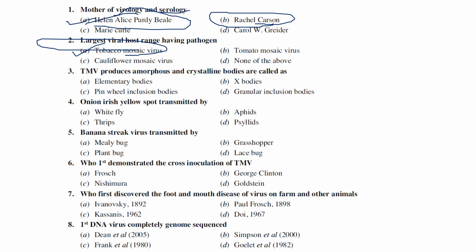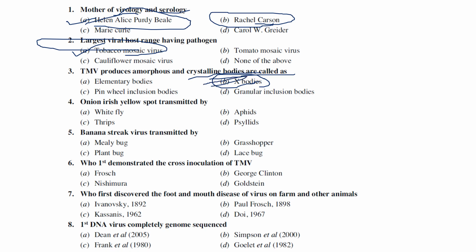TMV produces amorphous or crystalline bodies known as what? Generally, if it is a viral infection, they will produce some kind of identification structures. We can generally call them inclusion bodies. Each and every virus produces different shapes of inclusion bodies. The crystalline or amorphous bodies produced by TMV are known as X bodies. Of course, we do have a detailed explanation about the different kinds of inclusion bodies produced by plant viruses. So the answer is X bodies.